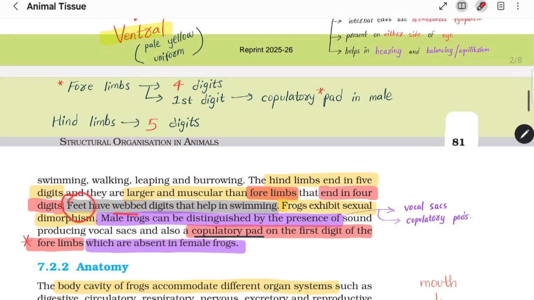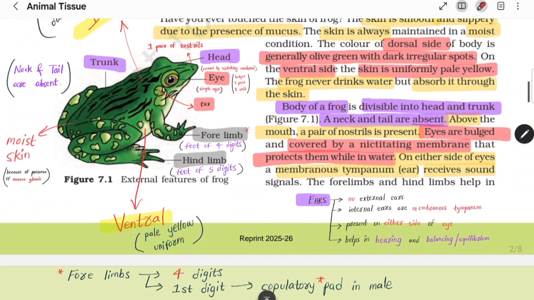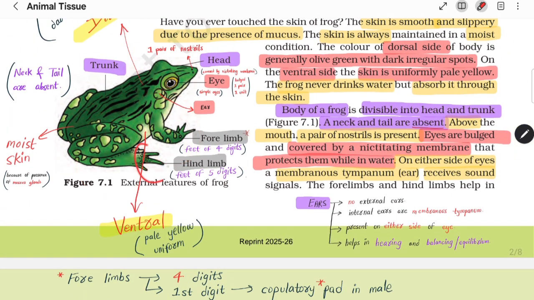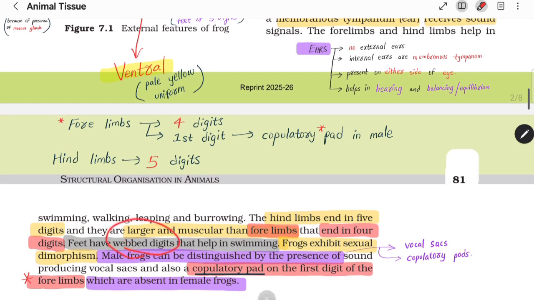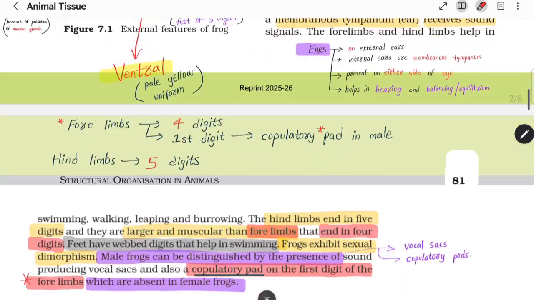Moving ahead, feet have webbed digits which help in swimming. It can be asked as an assertion reason question that why are feet having webbed digits? Because they help in swimming. Now you might ask कि feet किस चीज़ को बोल रहा है? Okay, so जो hind limb होते हैं और forelimbs होते हैं उनके जो last part होते हैं, last वाले end होते हैं, called as feet. So जो feet होती है उनकी जो digits आती हैं are connected, which have webbed digits. Okay, so जो feet होती है have webbed digits which help in swimming.